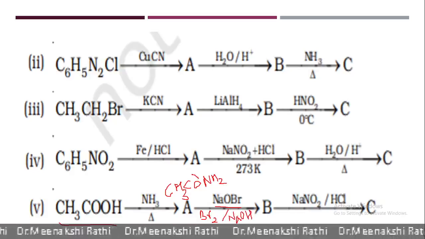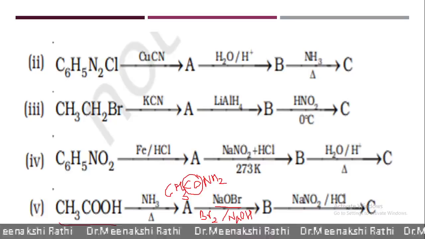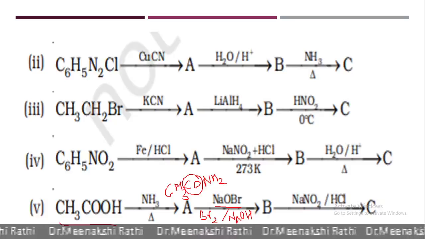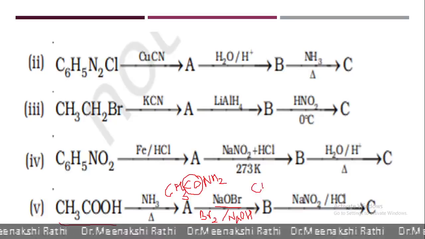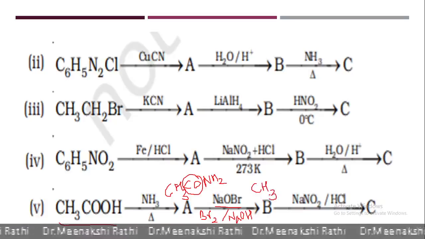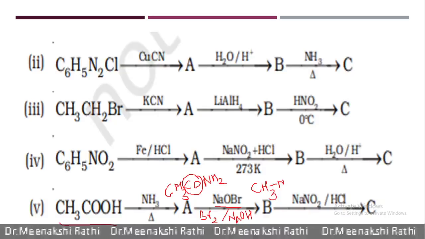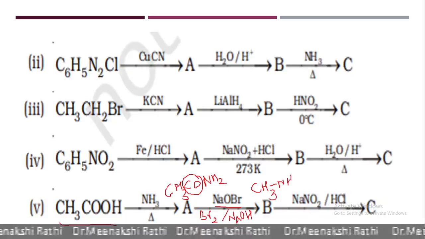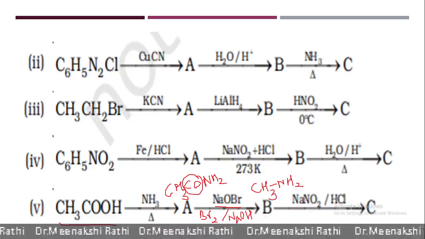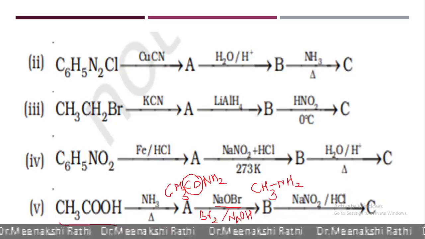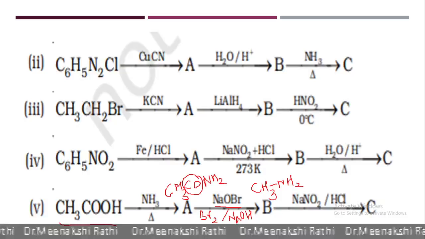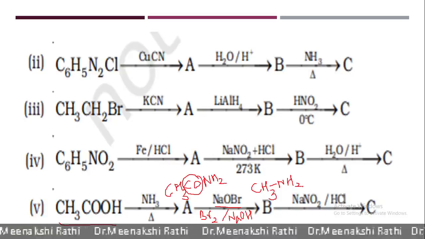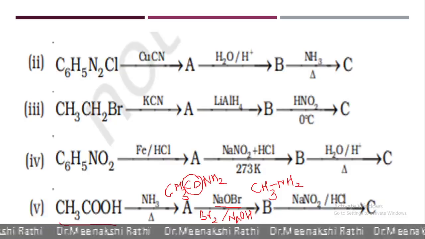In this method, one carbon atom is removed, that is, the carbonyl group of acetamide is removed, and here we get CH3NH2, that is methylamine. In this reaction, acetamide gets converted into amine with one carbon atom less. Hence, it is also known as step-down reaction.